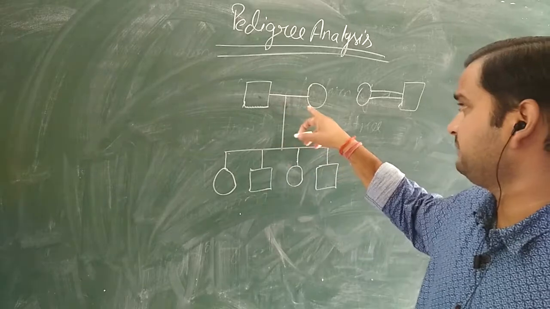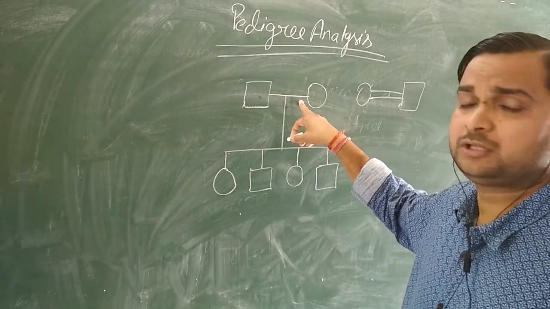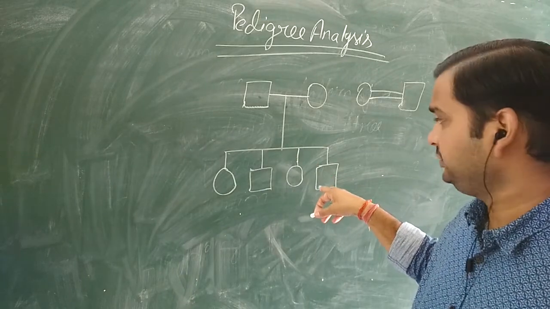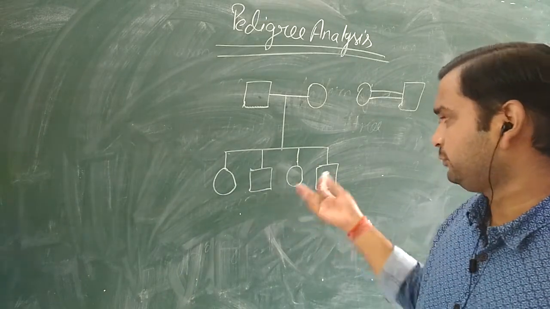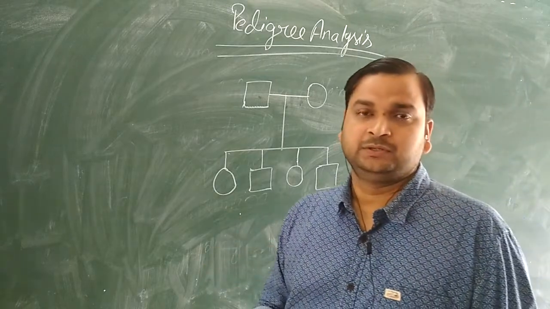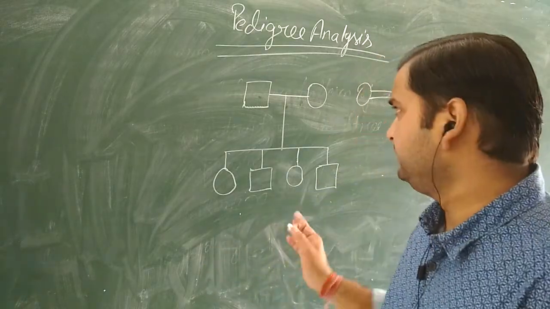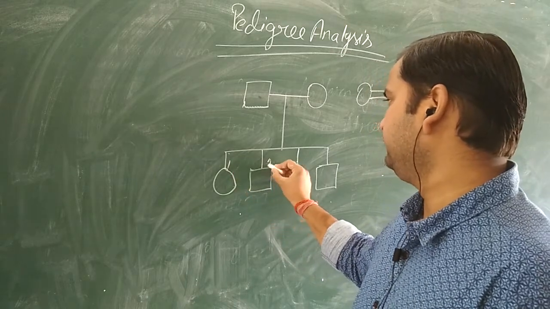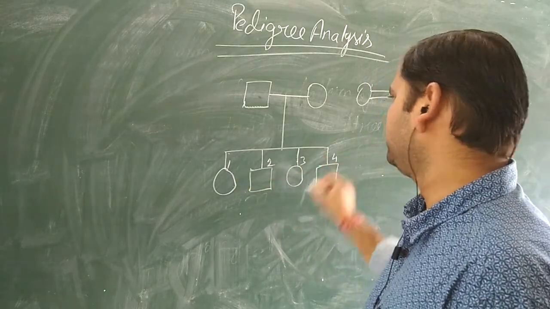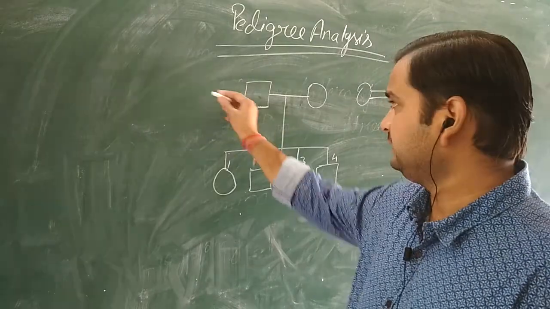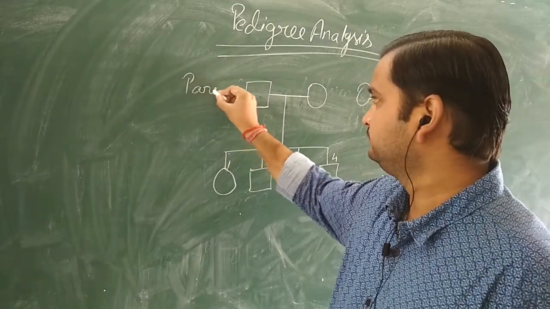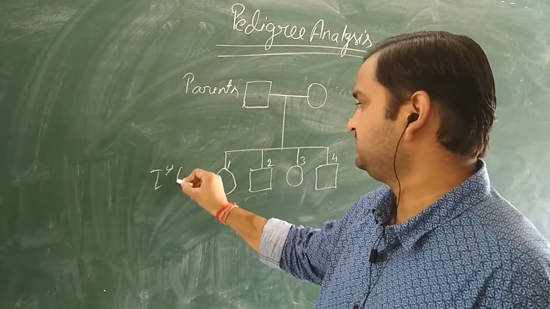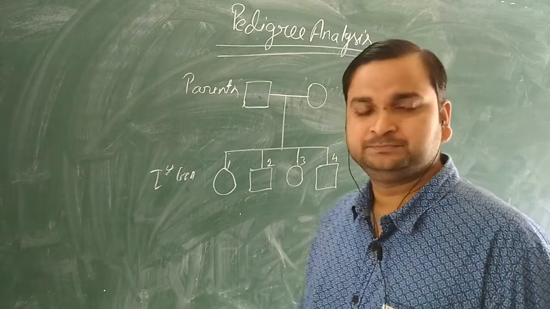We can say these are the parents, they have undergone mating, and then these are the offsprings, or progeny. But out of these four progenies I have shown, which is the first one? Remember, in the case of pedigree, the numbering we do from the left side. So this is the first progeny, second one, third one and fourth one. These are the parents and these are the first generation, or first progeny.